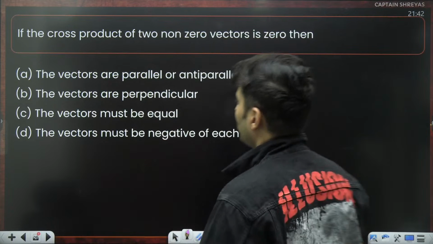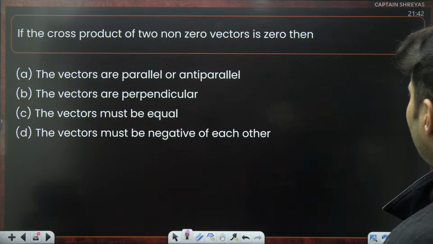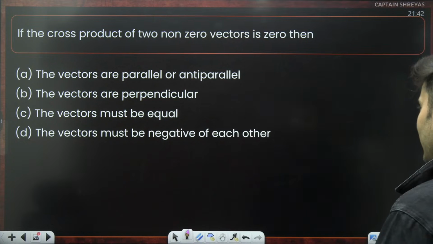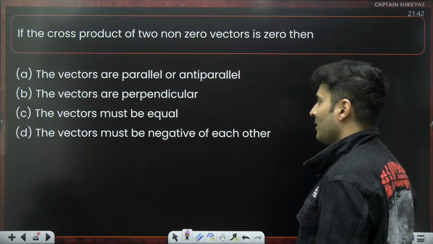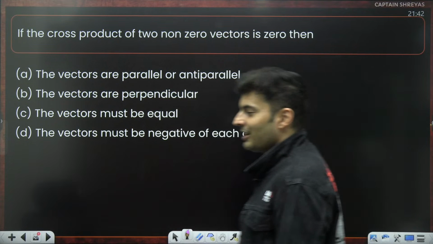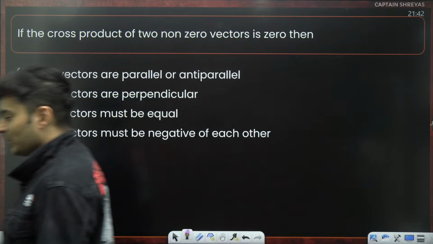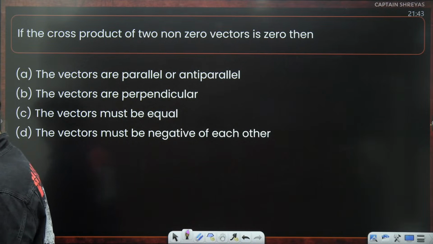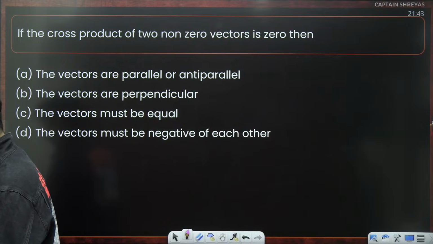Okay, moving on. If the cross product of two non-zero vectors is 0, then the vectors are parallel or anti-parallel, the vectors are perpendicular, the vectors must be equal, or the vectors must be negative of each other. Very straightforward question. Yes, Atluru. Definitely, no need to worry,